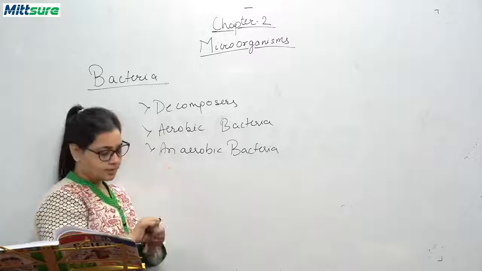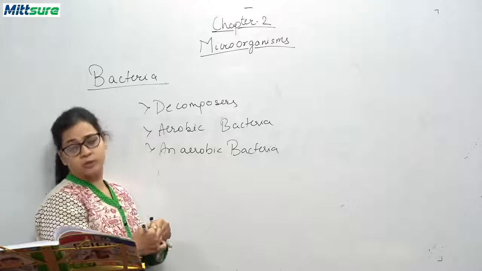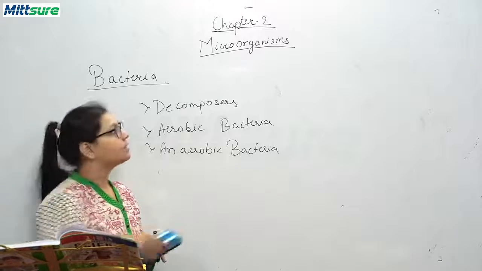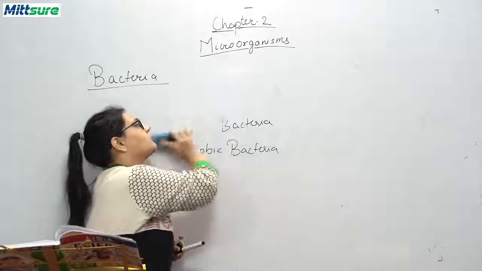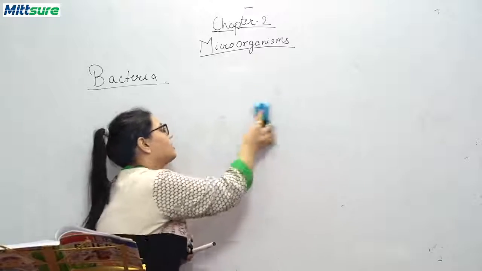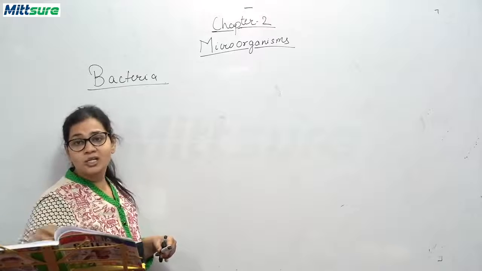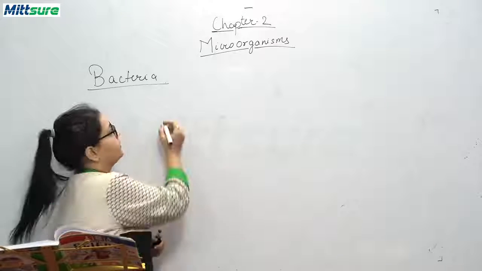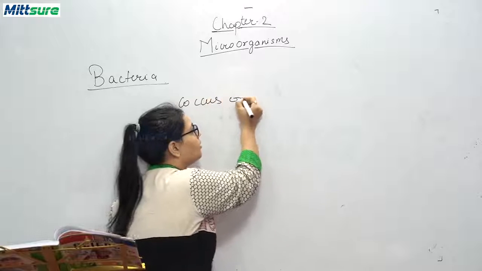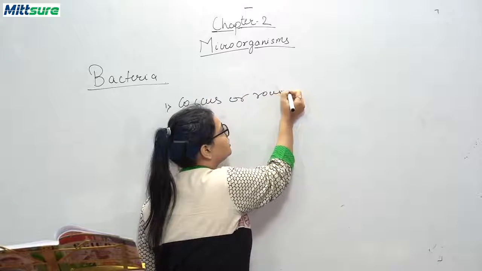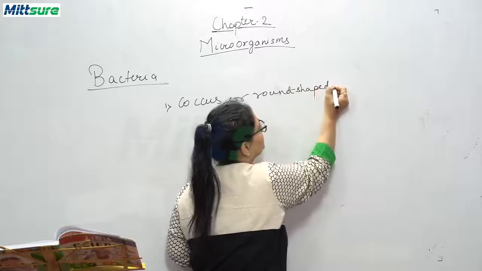Other than this, bacteria can also be classified on the basis of their shapes. So the next thing we will be discussing about bacteria is the shape and structure. The first shape can be coccus, or round shaped.